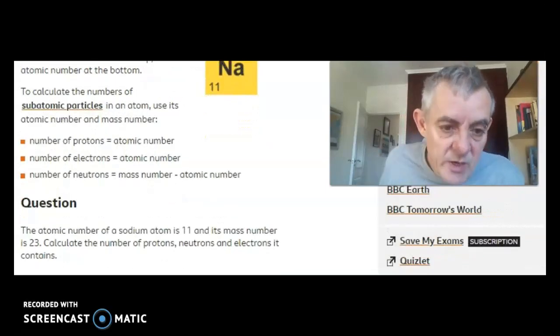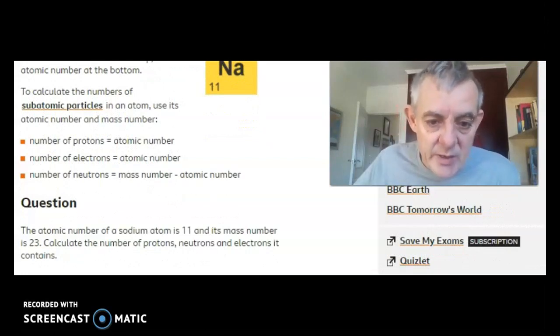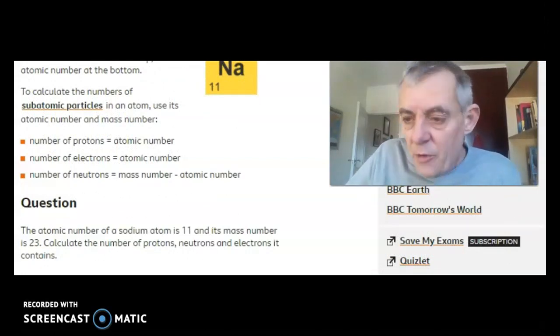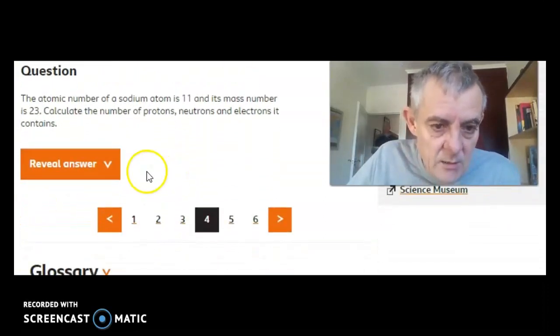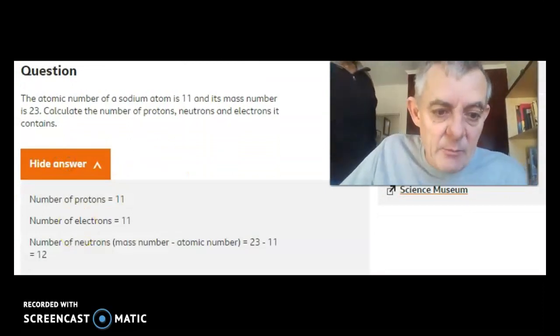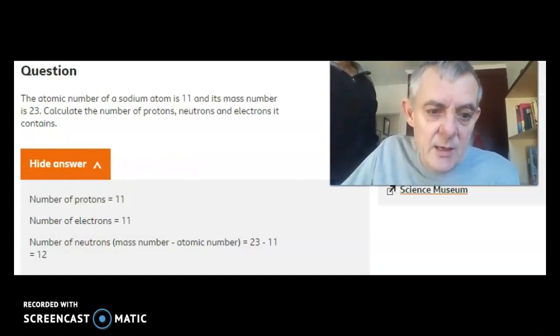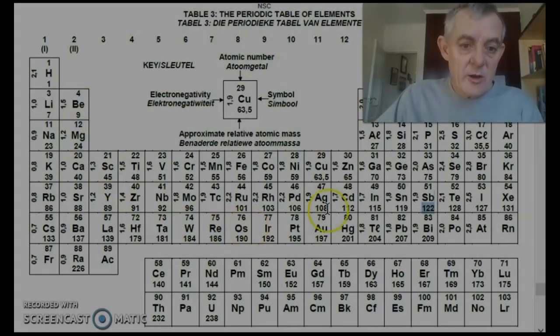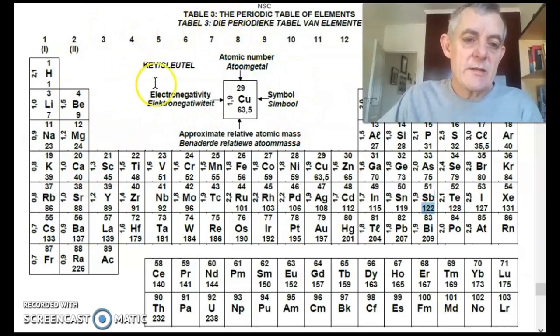And so there's the question. The atomic number of sodium is 11 and its mass number is 23. Calculate the number of protons, neutrons, and electrons. So we reveal the answer. Number of protons equals 11, number of electrons equals 11, and the number of neutrons is 23 minus 11, which is 12.